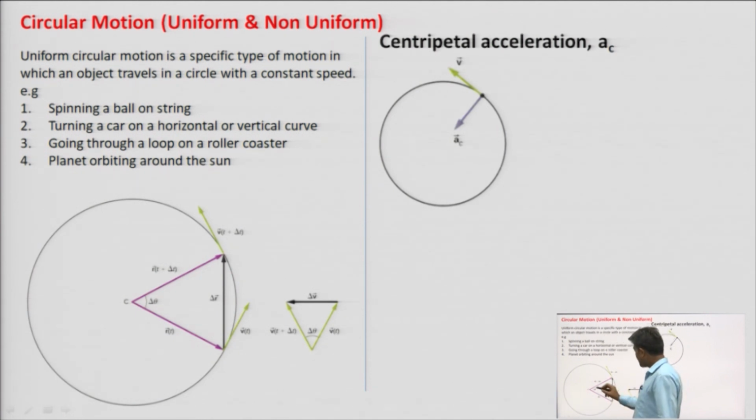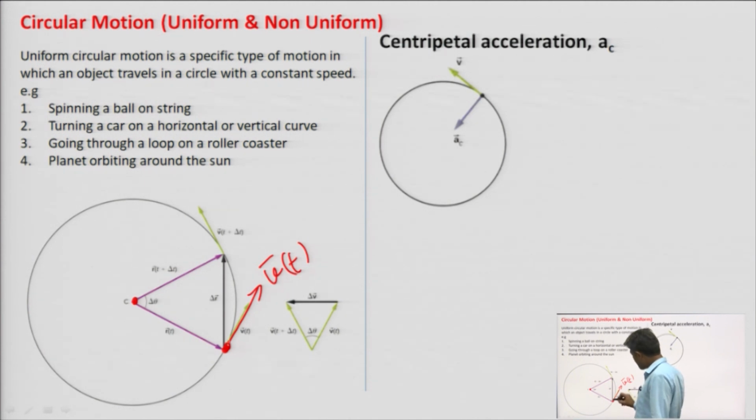Suppose a particle is moving in a circle of radius r. C is the radius, and at some instant, at some time t, the particle is at a point here, and the velocity component is this one, v t.